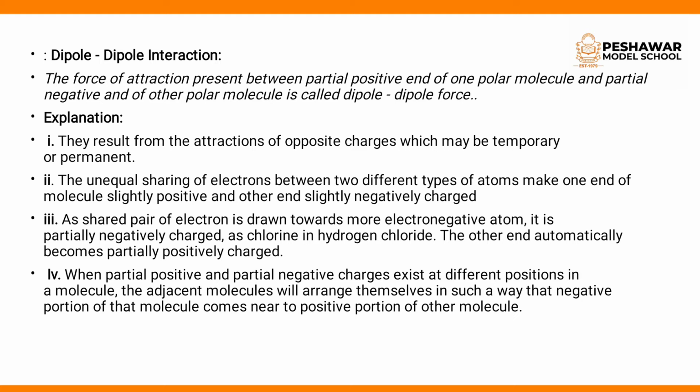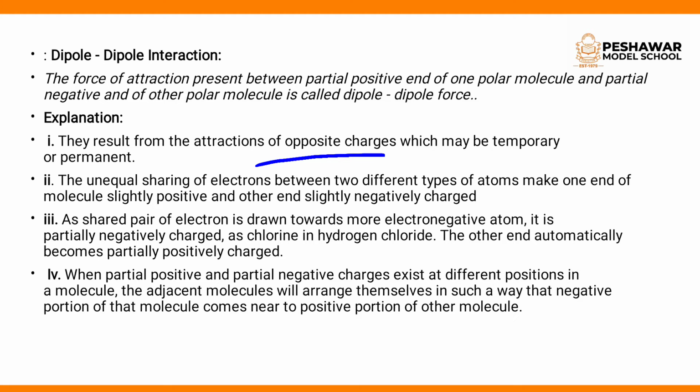Now look at the explanation of dipole interaction. They result from the attraction of opposite charges, which may be temporary or permanent. The unequal sharing of electrons between two different types of atoms makes one end of the molecule slightly positive and the other end slightly negatively charged.